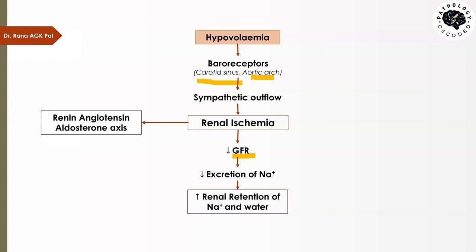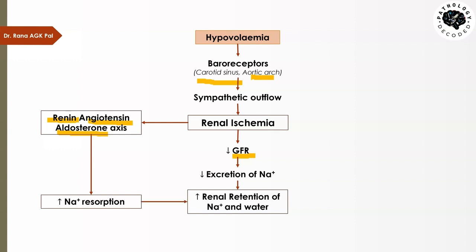But this renin, which is released by the kidney, activates angiotensinogen to angiotensin, and that causes release of aldosterone from the adrenal cortex. Once this aldosterone is released, it goes and acts on the distal tubules, and it increases the sodium resorption.